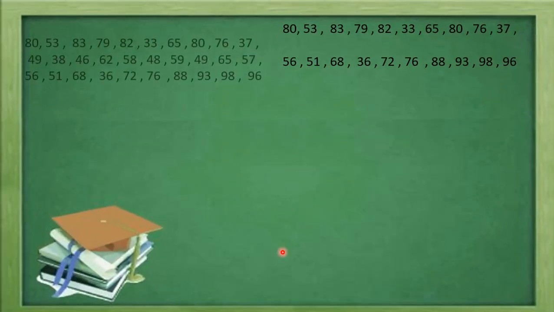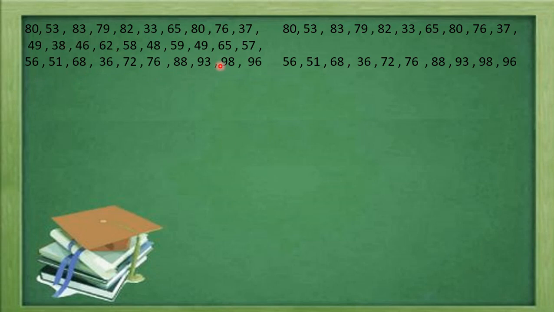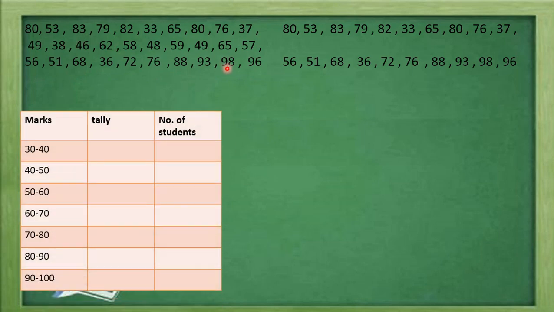So let us take the observations here like this, and make the tally marks for each observation. We can make groups of the marks as 30 to 40, 40 to 50, 50 to 60, 60 to 70, 70 to 80, and up to 90 to 100, by observing the minimum and the highest value of the data. The minimum value here is 38, and the highest value present is 98. So we have to make the groups of the data starting from 30 to 40.